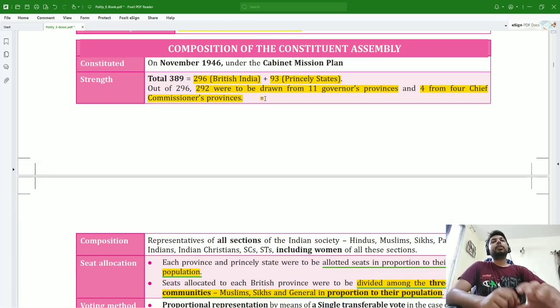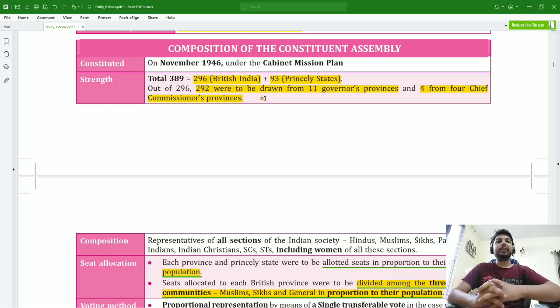Then we will talk about the constitution of the Constituent Assembly. As we mentioned above, the Constituent Assembly was constituted under the Cabinet Mission Plan, and the Cabinet Mission Plan came in 1946. So we can say that the Constituent Assembly was constituted in November 1946 under the Cabinet Mission Plan.